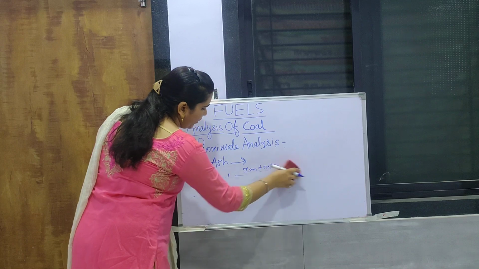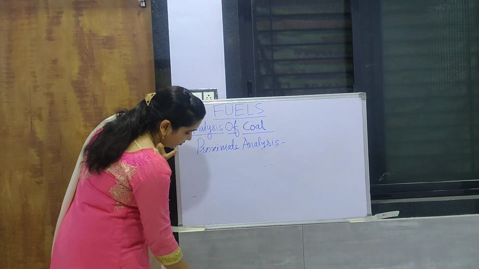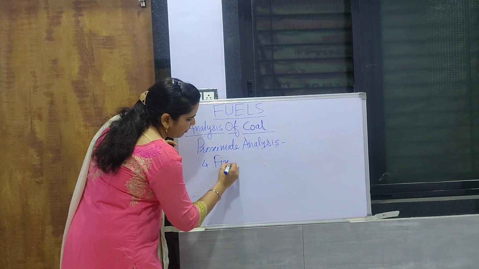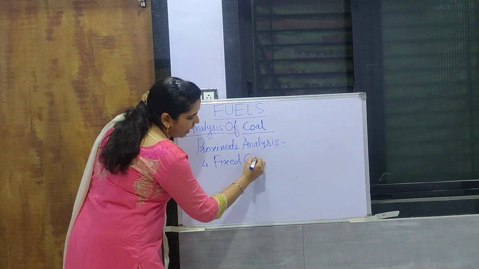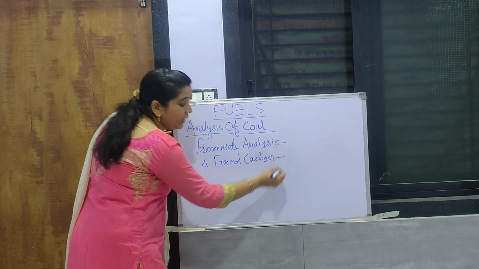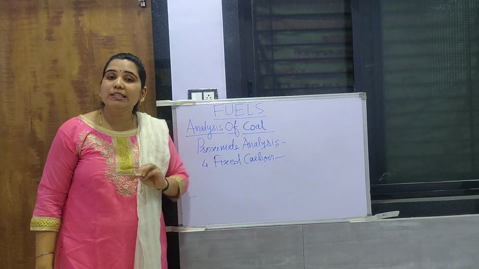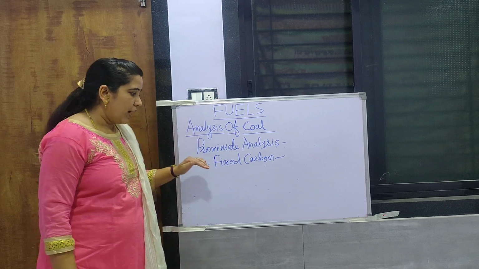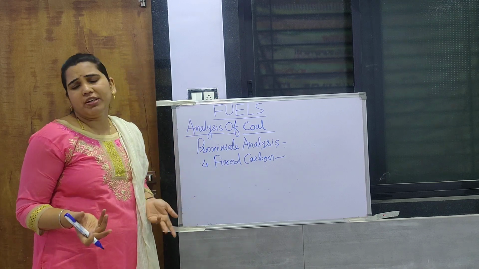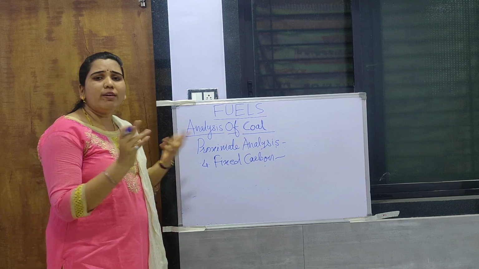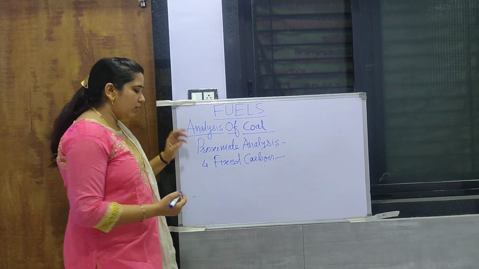Now the last point from this proximate analysis is the fixed carbon. Fixed carbon is nothing but the presence of carbon in the fuel, which is the only substance that increases the calorific value. And how can we calculate it? We don't have any sample now, because the sample we had is already converted into ash.